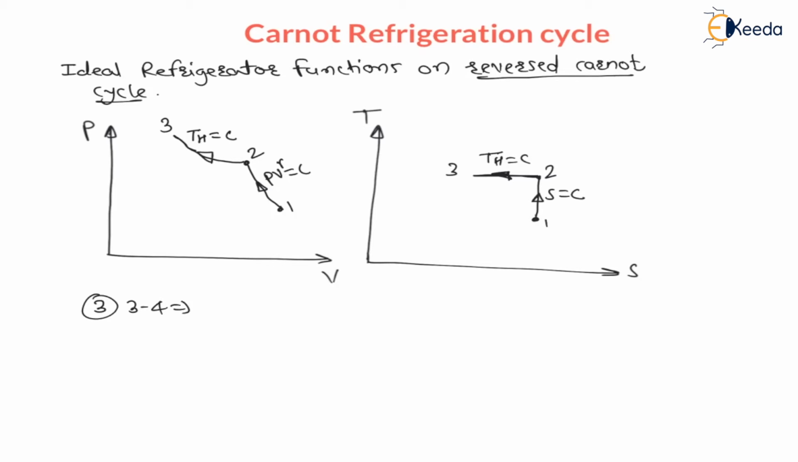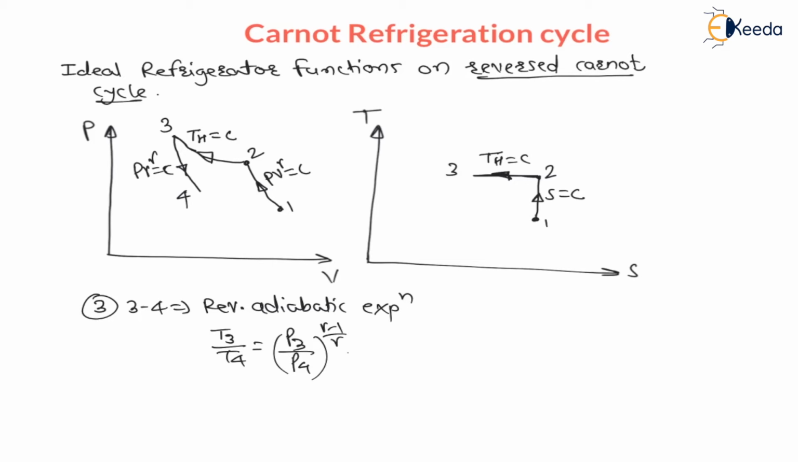to 4, which is nothing but reversible adiabatic expansion. Reversible adiabatic expansion is isentropic expansion. That means the process 3 to 4 is nothing but reversible adiabatic expansion, like this. PV raised to gamma is equal to constant, reversible adiabatic expansion. Now during reversible adiabatic expansion, the equation is T3 divided by T4 is equal to P3 divided by P4 raised to gamma minus 1 upon gamma is equal to V4 divided by V3 raised to gamma minus 1. This is the equation of reversible adiabatic expansion process. And heat during this process, heat 3 to 4, is 0.